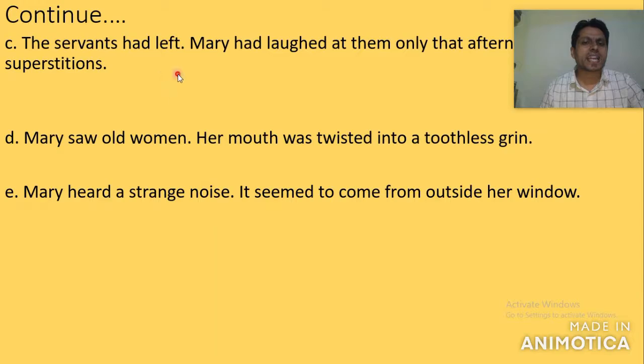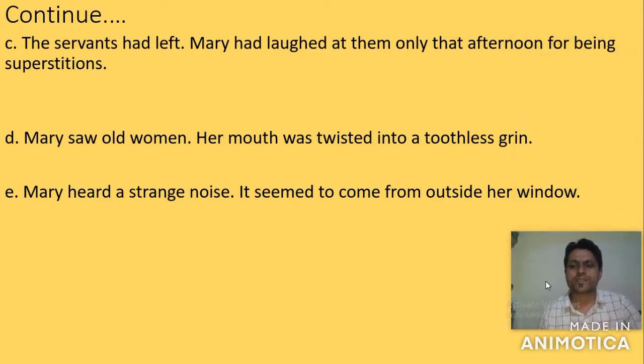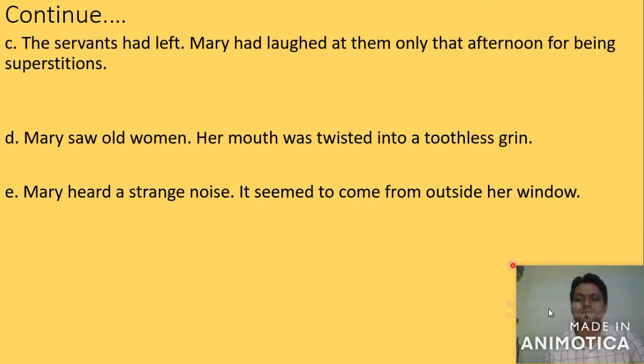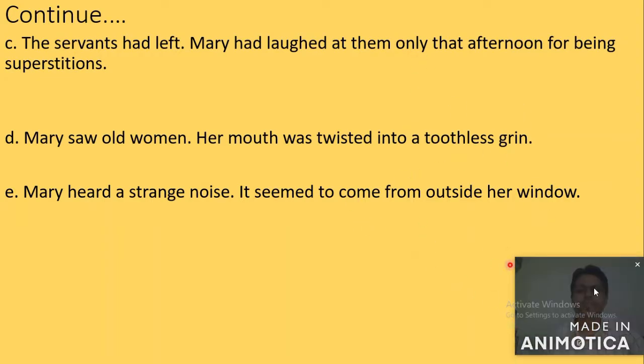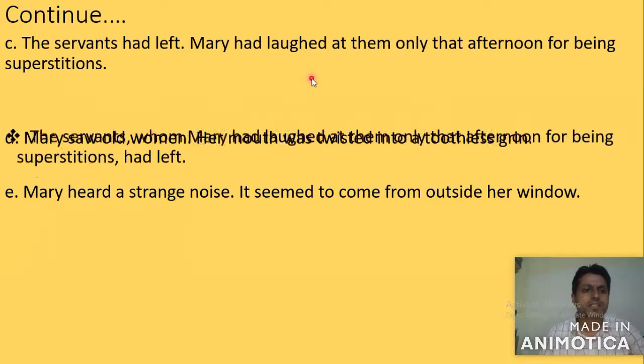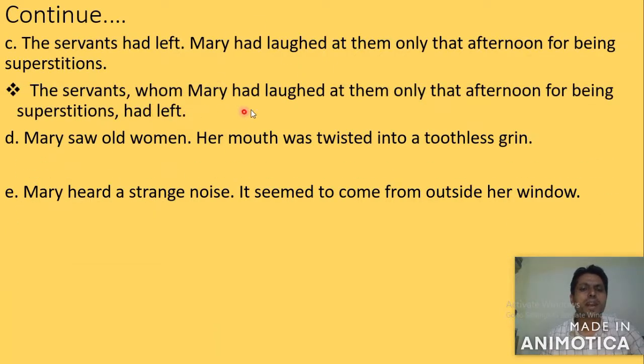The servant had left. Mary had laughed at them only that afternoon for being superstitious. So the answer is given here: the servant whom Mary had laughed at only that afternoon for being superstitious had left. At last, you can write this one. And number D: Mary saw an old woman. Her mouth was twisted into a toothless grin.